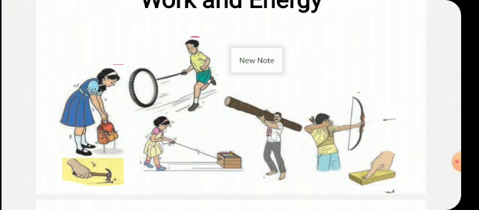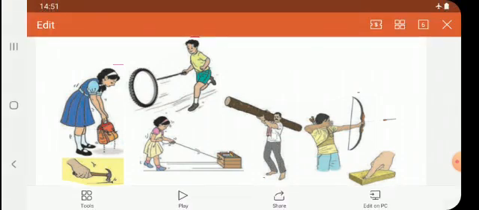Are you getting it? In the next picture also, the woman is there. She is stretching the bow. She is stretching the thread of the bow, but the arrow has moved forward. Only stretching will not show that work is done.